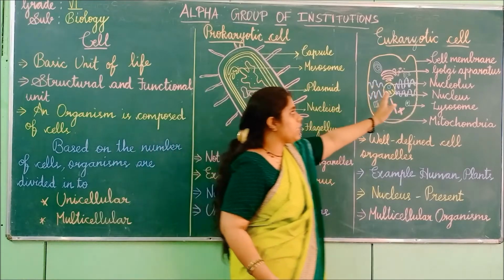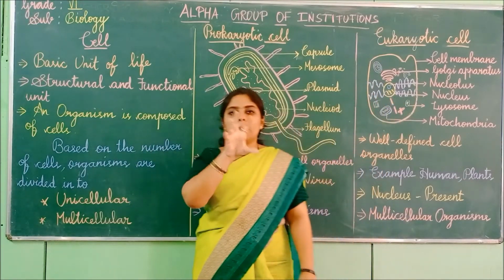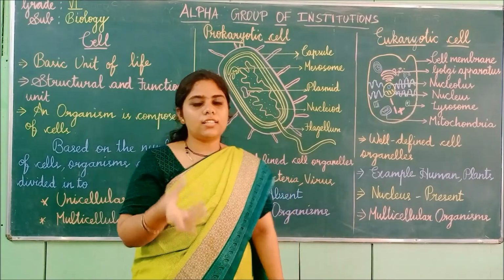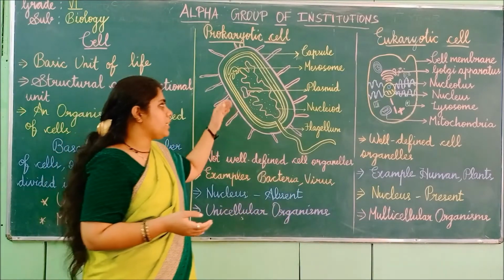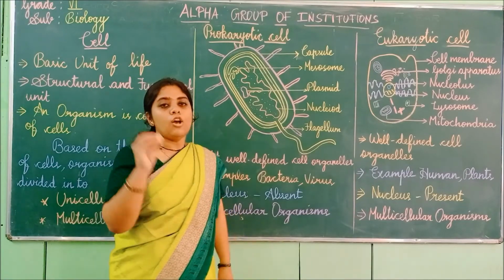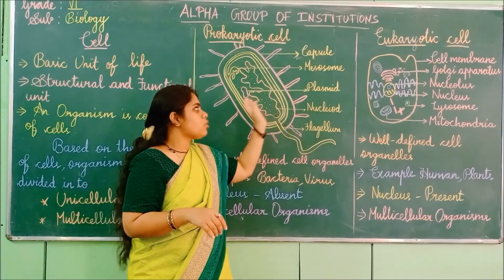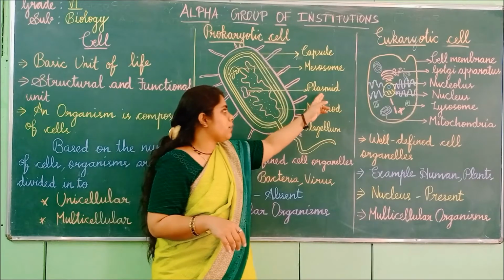Whereas here you can see the genetic material. In the animal cell, that is the eukaryotic cell, it will be covered. But here no covering will be present, since it is present in lower organisms, it does not have any covering. So plasmid is the genetic material.